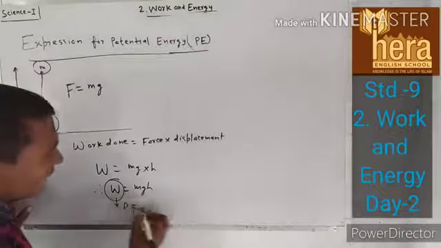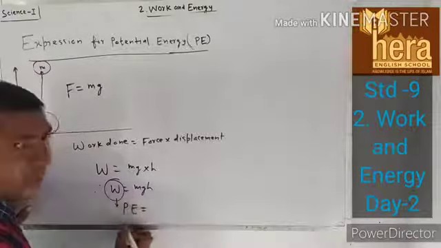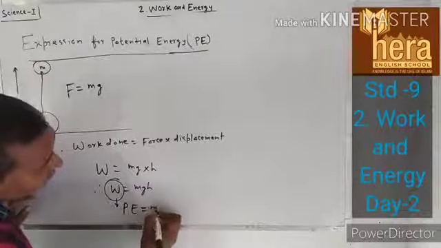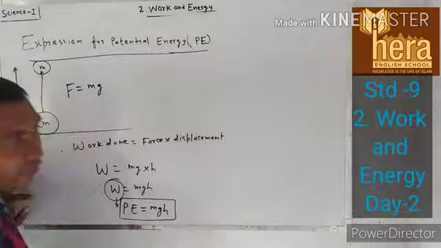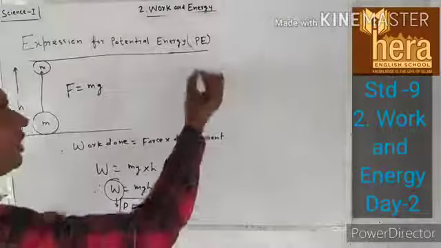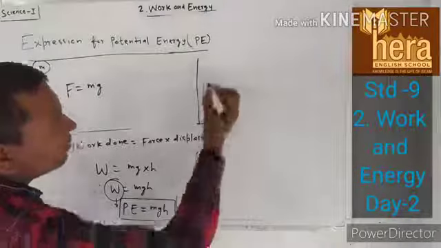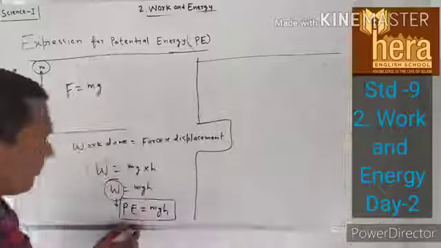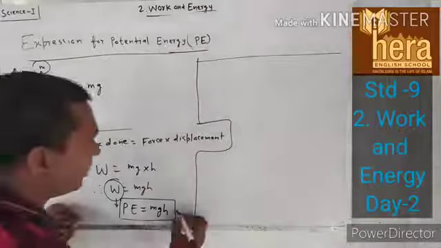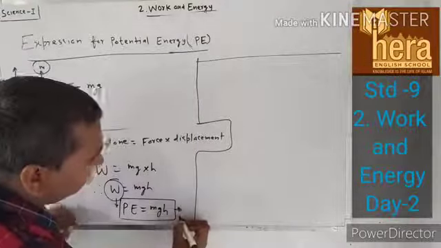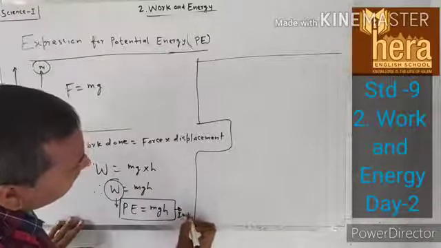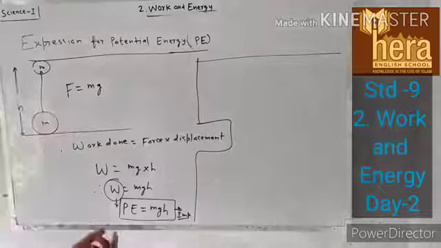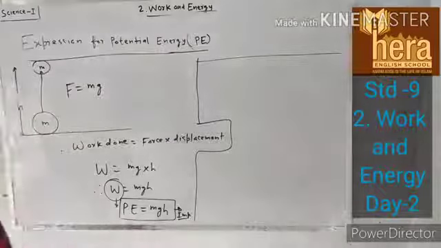So in place of W, PE, meaning potential energy, is equal to mgh. This is the formula to find potential energy. Okay, so I will take one example. This is important, you have to learn this. IMP means important.